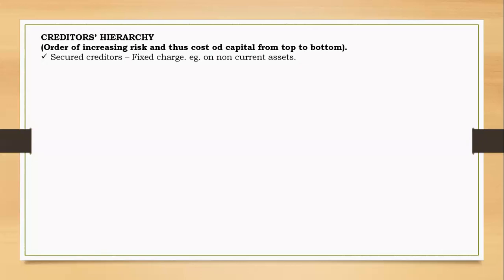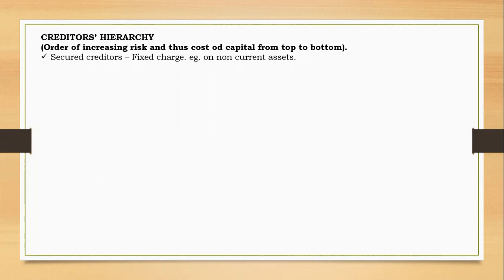So secured creditors. By saying secured creditors, it means that the investor would have reduced the risk because they would be almost certain of recovering the amounts that they lend to you. So for secured creditors, we usually divide them into two. We can have secured creditors on a fixed charge.